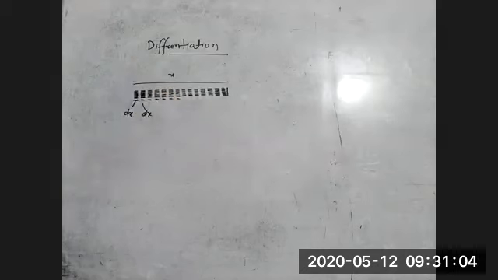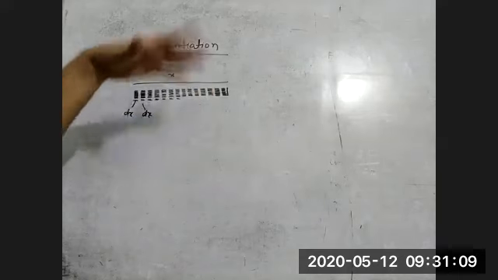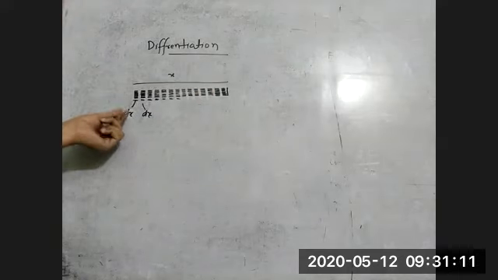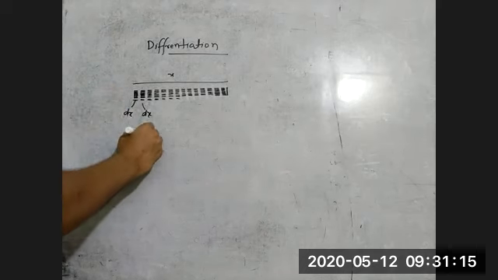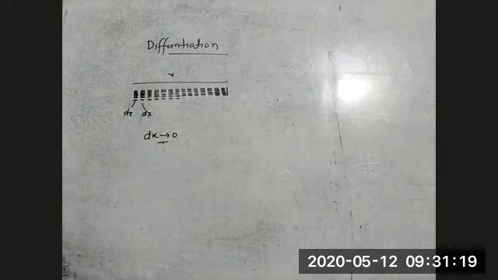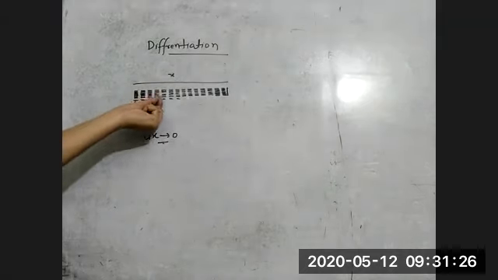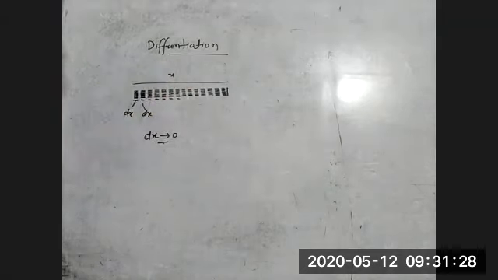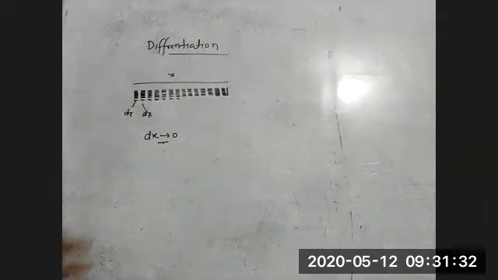But here, I'm breaking this into a small n number of parts. So dx tends to 0. Tends to 0 means it is not 0, but it is very close to 0. If we are breaking this rod into very, very small parts, that is called differentiation. Here we will study differentiation.